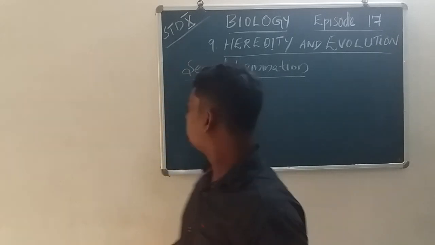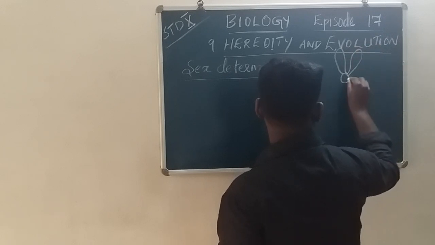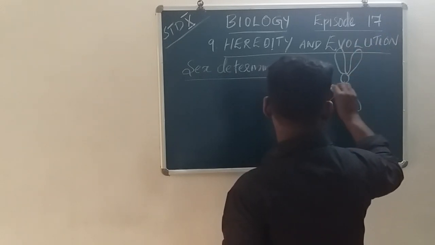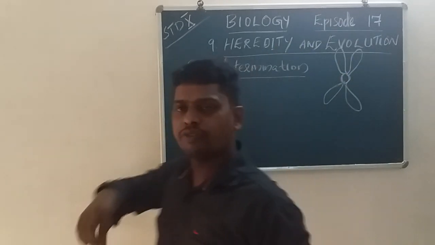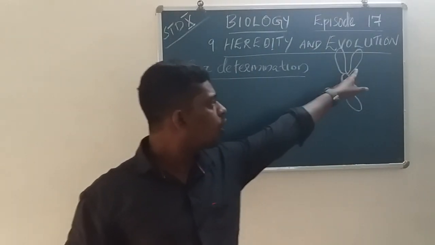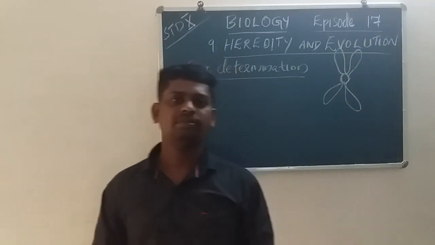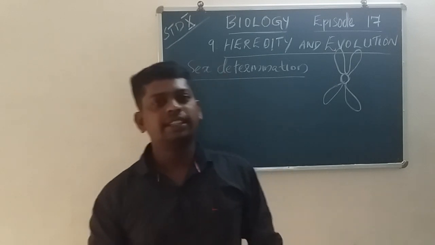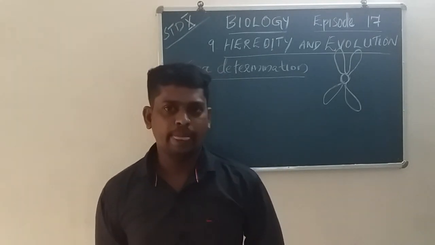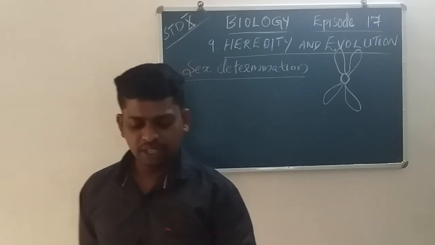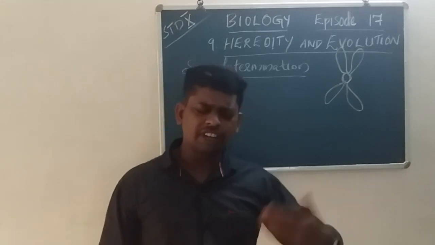Look at the structure of chromosomes. This is the chromatid, the centromere, and it is present within the nucleus of the cell. Different types of chromosomes have different structures.